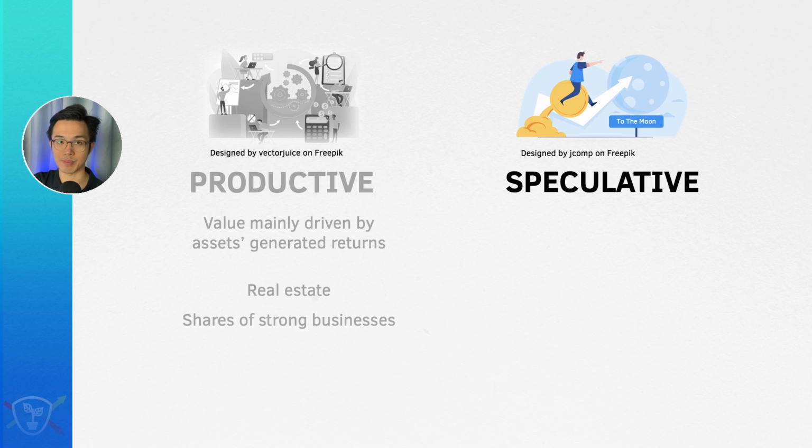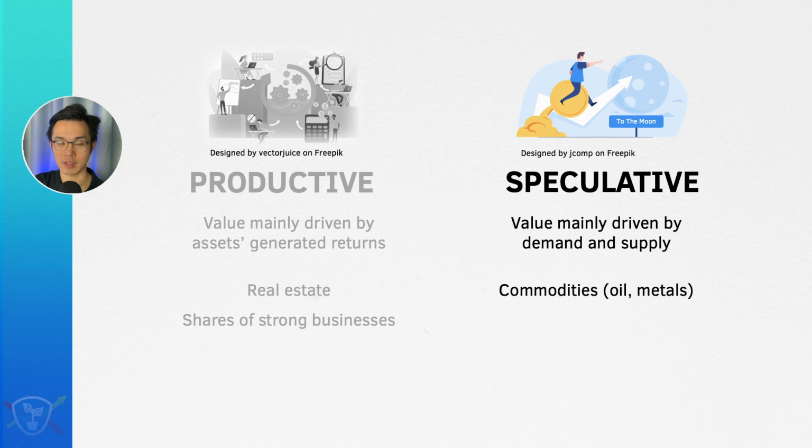Now, these are investments that derive their value primarily from market demand and supply. For many such investments, it's actually very difficult, if not impossible, to determine how much they are actually worth because they themselves do not generate returns. So speculative assets include commodities, such as gold, oil, grains, etc. We also have currency such as the US dollar, the British pound, euro, or the Japanese yen.